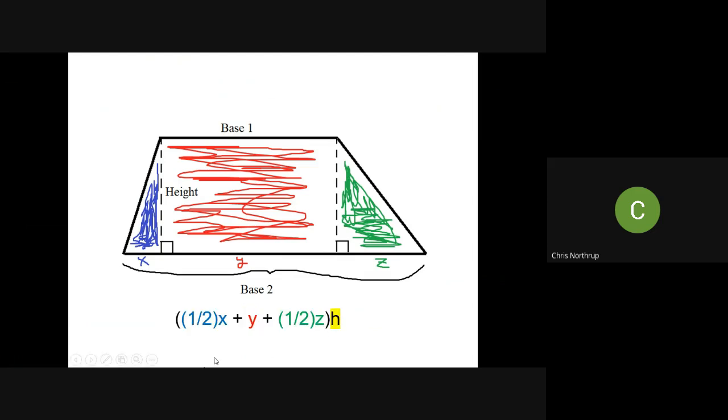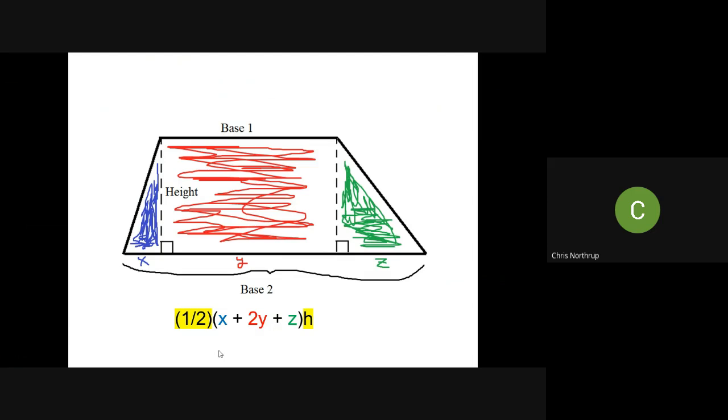So I pulled one h out of each of those expressions. On the inside of those parentheses, I almost have a half for each term, but not for that middle term. So what you could do is think of 1y as 2 times half y. Now I have a half on each term, so I can factor a half out of each term. Then I have a half on the left, an h on the right, and on the inside, I have x plus 2y plus z.